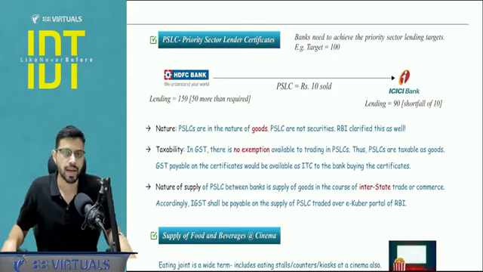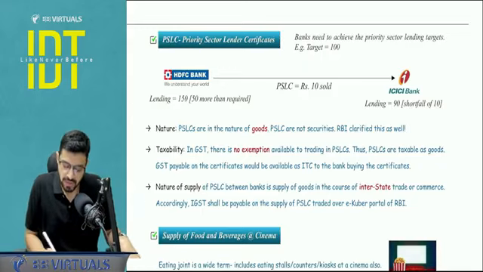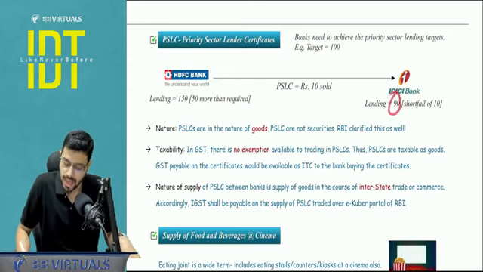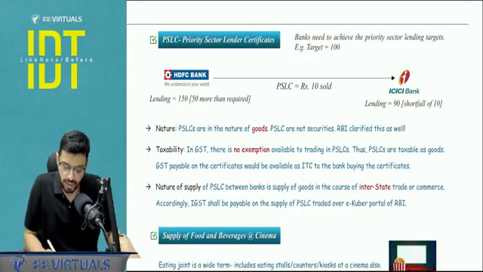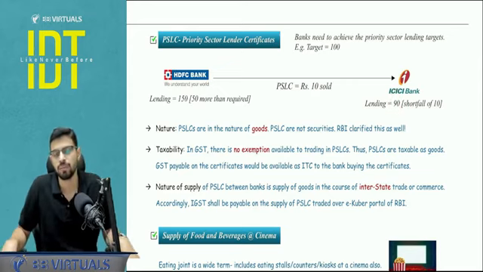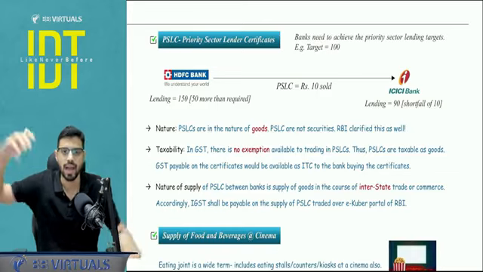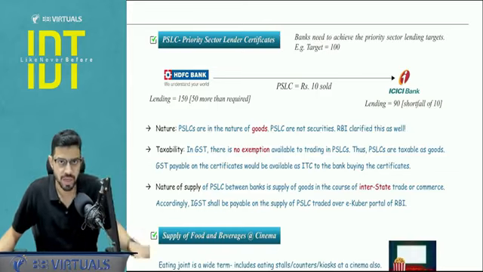Next is the clarification with respect to the priority sector lending certificate. Now government has given targets to every bank. For example, in agriculture sector, you have to make rupees 100 lending. Now tomorrow HDFC makes total advances, the loans of around, let's say, 150. And ICICI has lent, let's say, rupees 90. Now HDFC Bank has clearly overachieved the target and ICICI Bank has clearly underachieved the target by rupees 10. So HDFC Bank can sell this priority sector lending certificate to ICICI Bank worth rupees 10. So ICICI will hit the target and HDFC will fall back to 140, but still it is above the target. So both banks have effectively achieved the target, right?